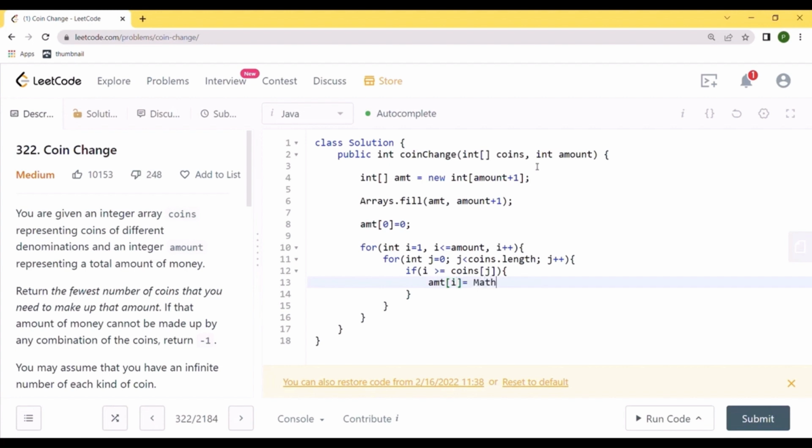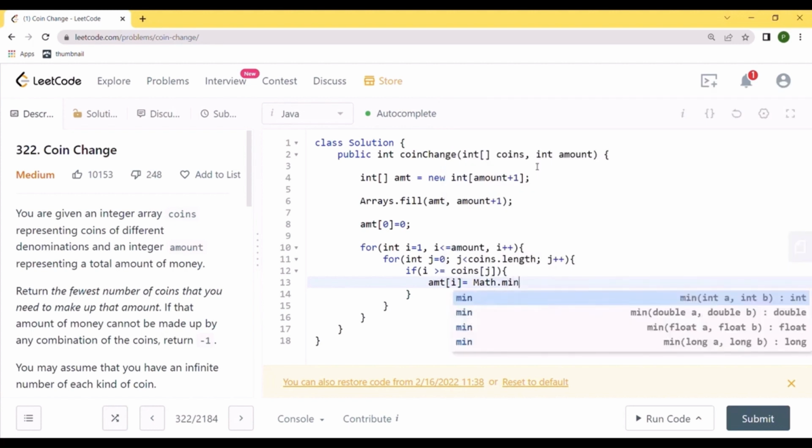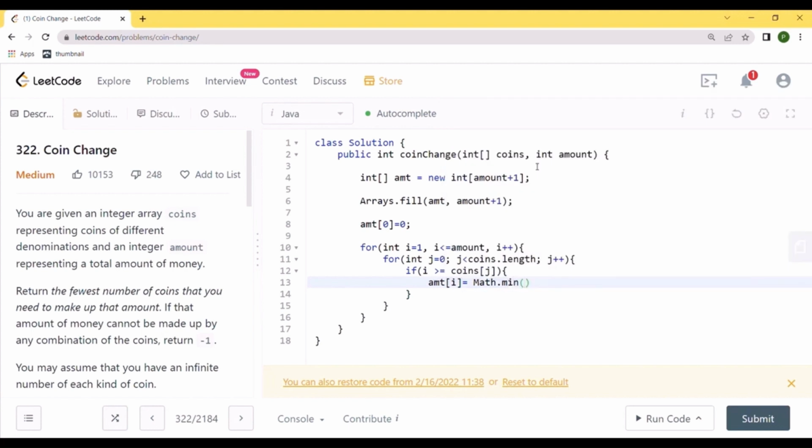So we'll do a minimum value of either the value itself, so whatever value we already have, or we will take one coin of any j and we'll do an amount of i minus j. And yep, this is the main logic, because in this logic we are calculating all the amounts and we are using it further down the road as well.